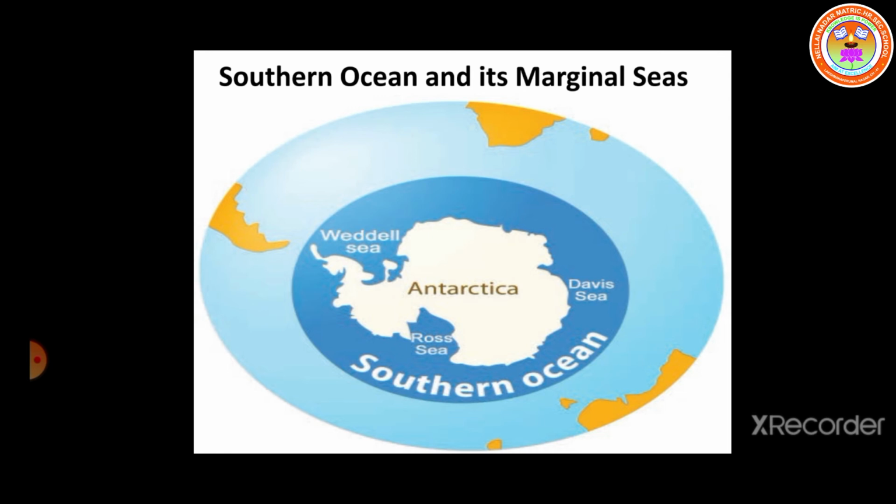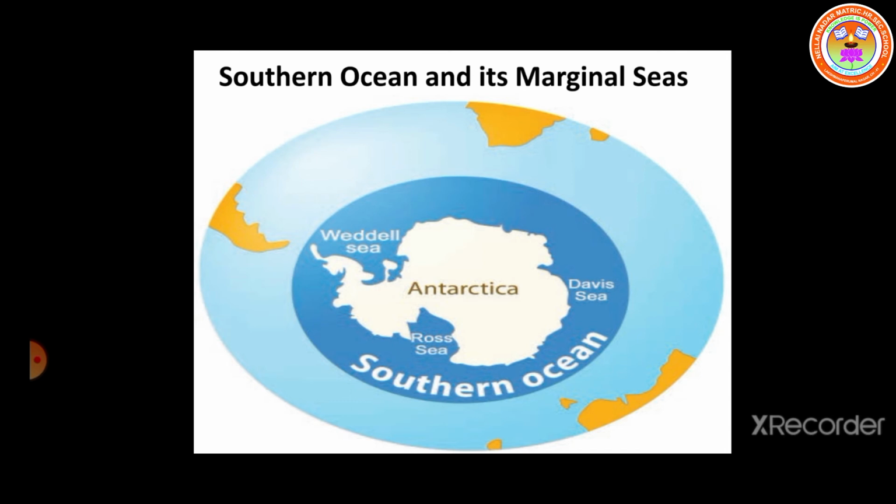Next, we are going to see about the seas of the Southern Ocean. The Ross Sea, the Weddell Sea and the Davis Sea are some of the marginal seas of this ocean. Next, islands. Farewell Island, Bowman Island and Heard Island are some of the islands located in this ocean.